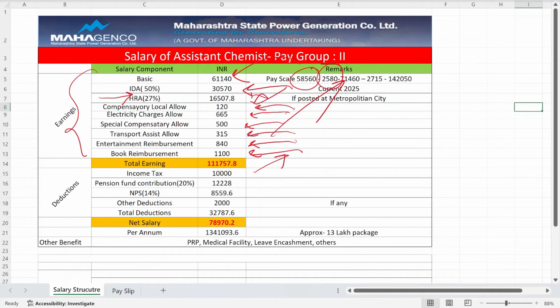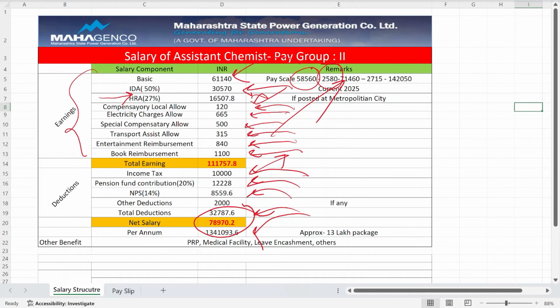This income tax is basically as per the new income tax rule. The gross income, that is the per annum income of the assistant chemist group 2 post, crosses the 12 lakh threshold figure. That's why you have to pay hefty taxes. So income tax, then pension fund, then NPS, then other deductions. My net salary will become around 78,000. Very decent salary. You get 80,000 net take home pay.